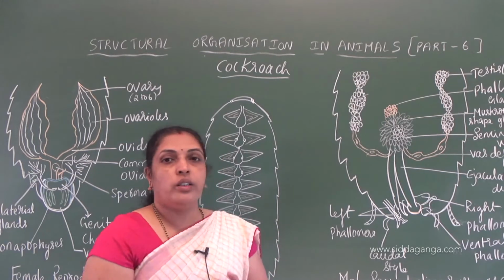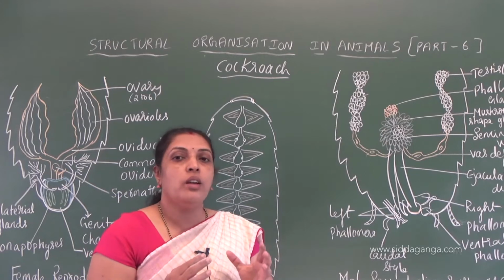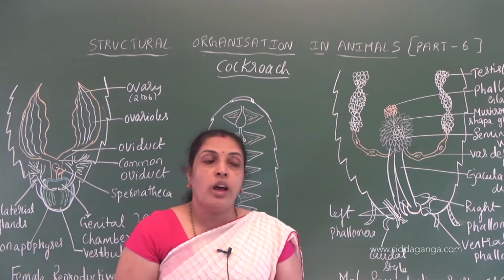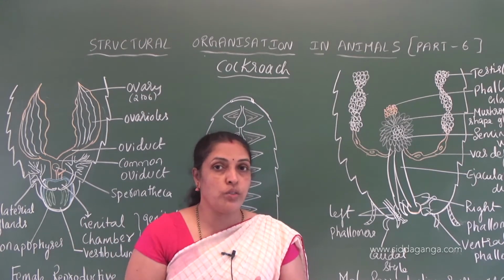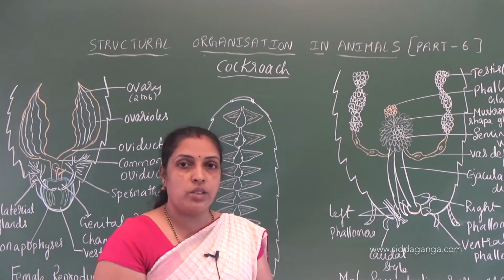So we know that cells group together to form tissues, and again similar tissues performing similar functions form an organ, and different organs doing a specific function form organ systems that give rise to organisms. Understood?